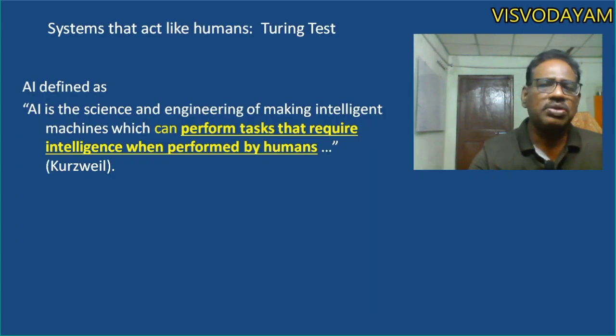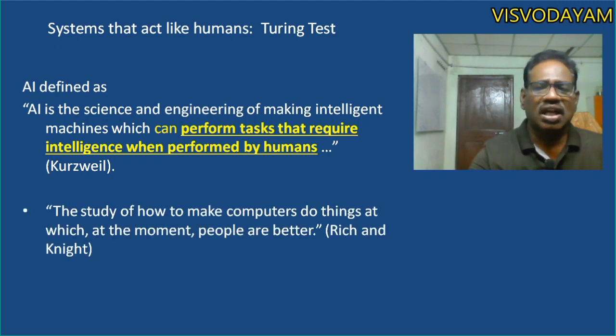So based on this approach, some scientists define artificial intelligence as systems that are like humans. AI is the science and engineering of making intelligent machines which can perform tasks that require intelligence when performed by humans. The other scientist, Richard Knight, defined AI as the study of how to make computers do things at which, at the moment, people are better.